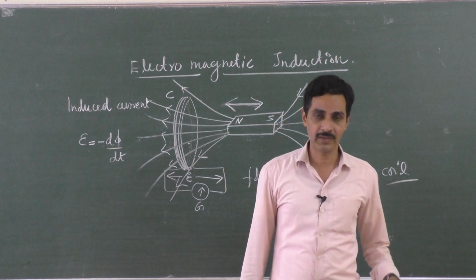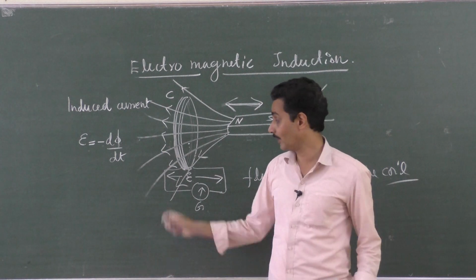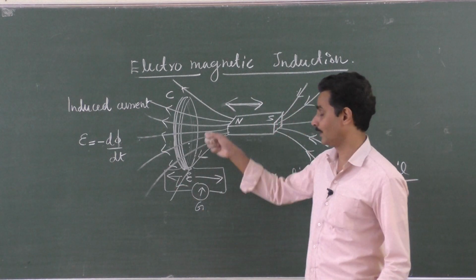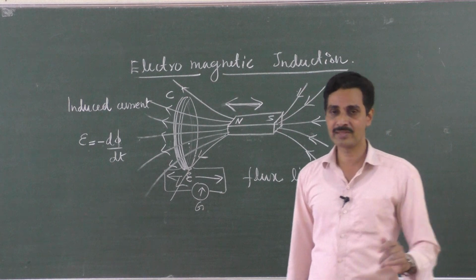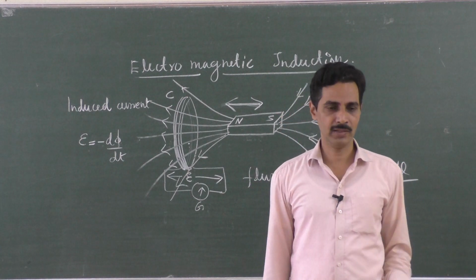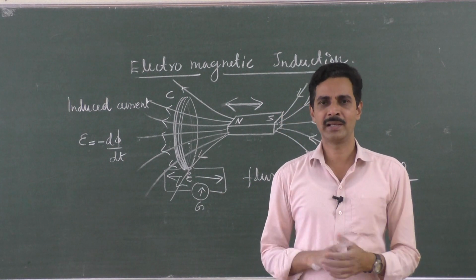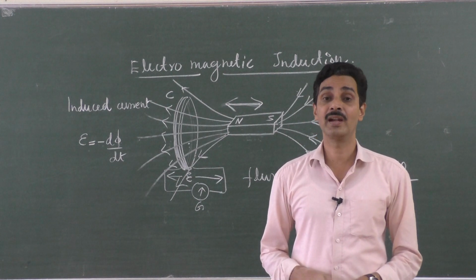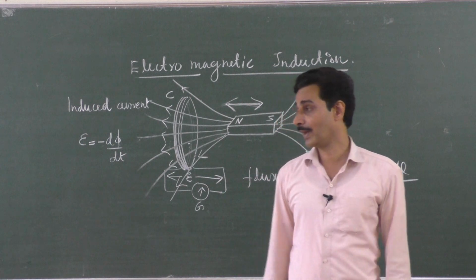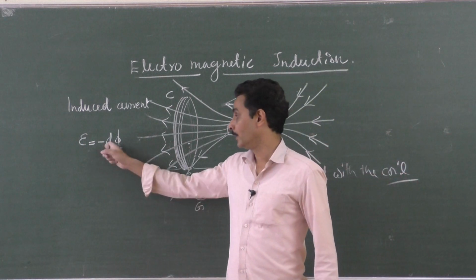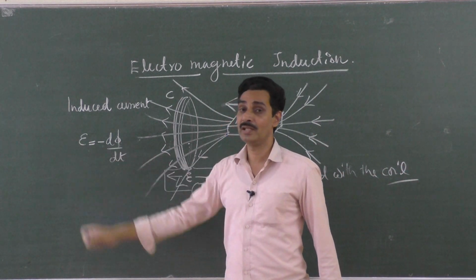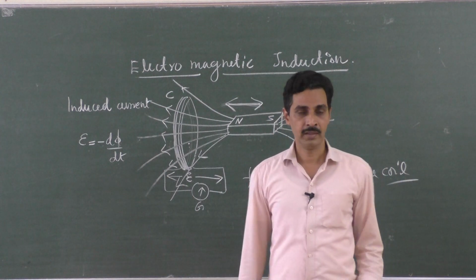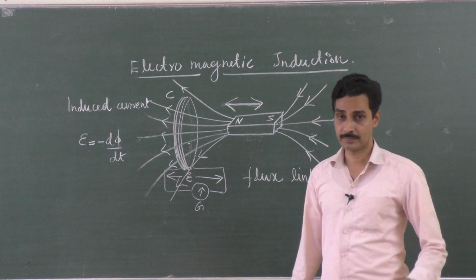So induced EMF is developed in the coil only as long as there is a change in the magnetic flux. Okay, that is the first experiment done by Michael Faraday. You may be asked in the exam, what is electromagnetic induction and what is Faraday's law? The rate of change of magnetic flux is equal to the induced EMF in the coil. Okay, well, the minus sign we will discuss later.